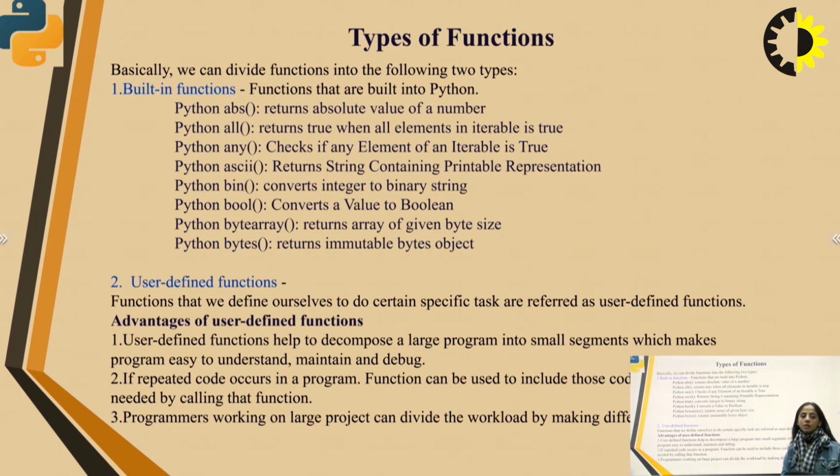Python bin converts an integer into a binary string. Python bool converts a value to boolean. Python bytearray returns an array of a given byte size. Python bytes returns an immutable bytes object. User-defined functions: functions that we define ourselves to do certain specific tasks are referred to as user-defined functions.